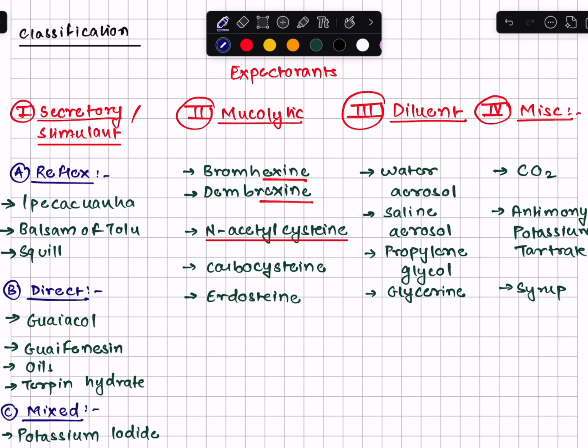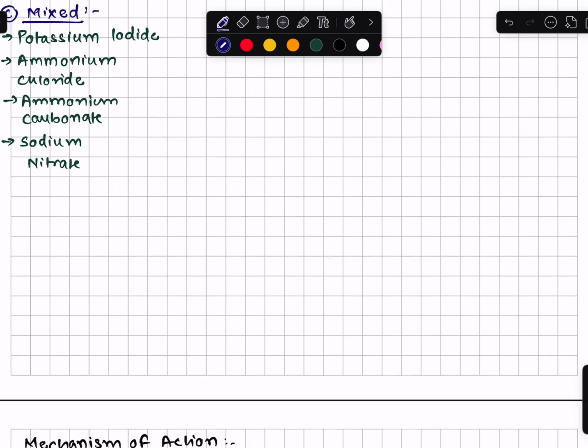Secondly, we have your mucolytic, which will directly or indirectly help in mucolysis, that is breaking the bonds of the glycoprotein. Next is your diluent. Diluent expectorants are those which will help in diluting the mucus, or that is reduce the viscosity of it. And miscellaneous may contribute via different methods or modes of actions.